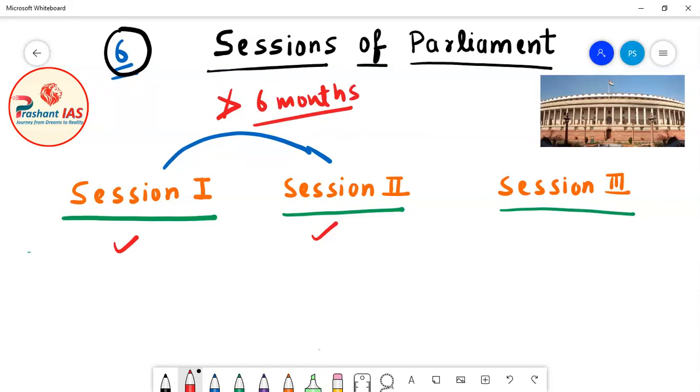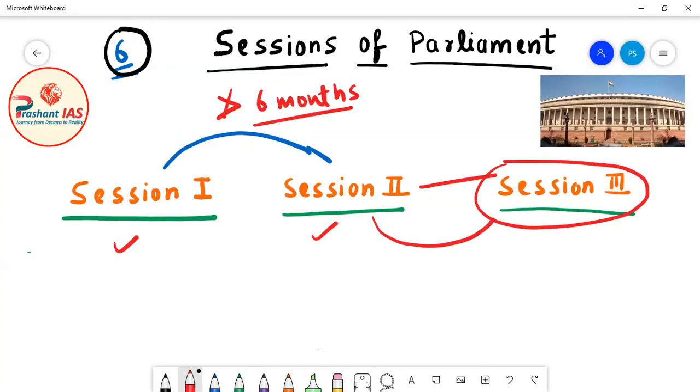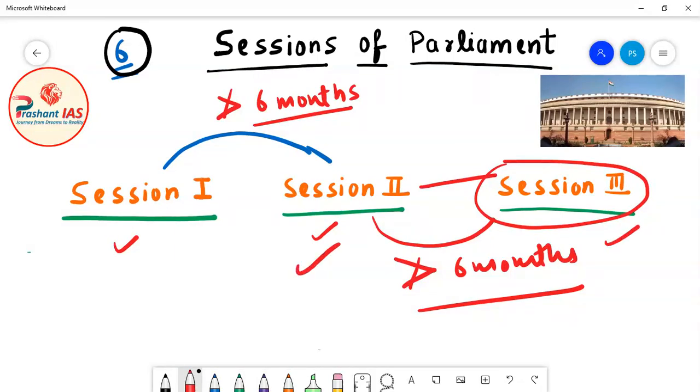Similarly, if we are talking about session 2 and session 3, as these two are successive sessions, session 3 will be held just after session 2. So between session 2 and session 3, the gap should not be more than 6 months. Similarly, the gap should not be more than 6 months between session 1 and session 2.